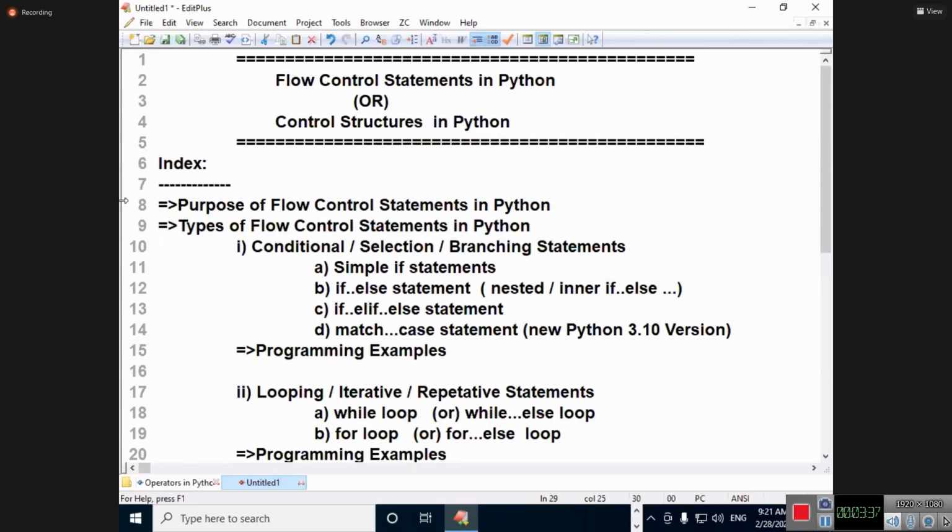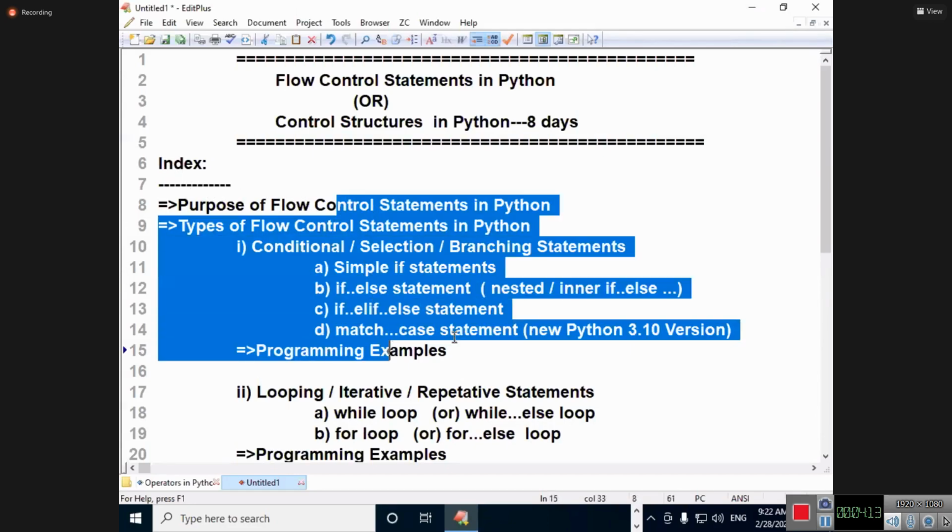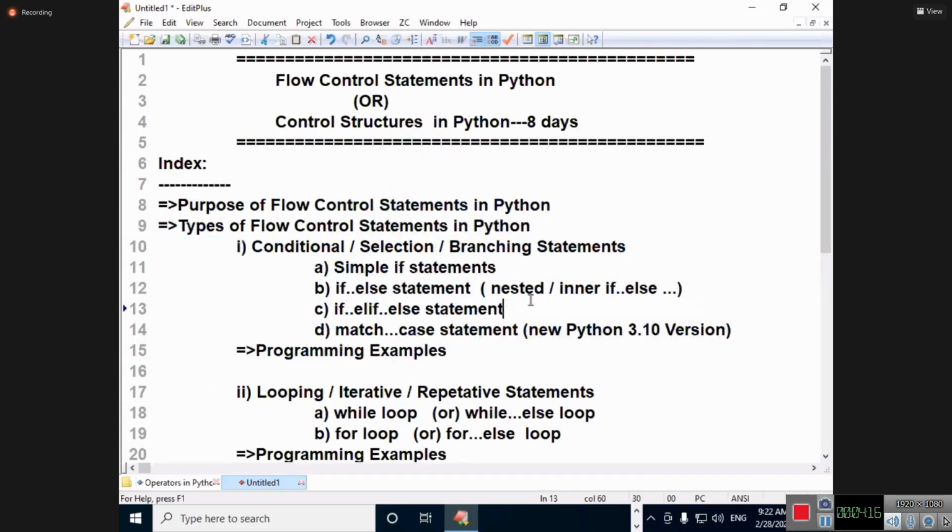According to the NASSCOM standards, the flow control statements will be taken over 8 days, about 1 week. I'm going to explain it in detail. I don't want to say that in just 2 days the total thing is over. I don't want to wash my hands of it. Students, shall we start now? This is the discussion we are going to have in the class. Everything I will explain. You need not have any knowledge about the previous topics.